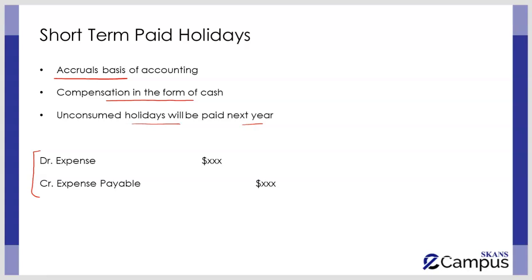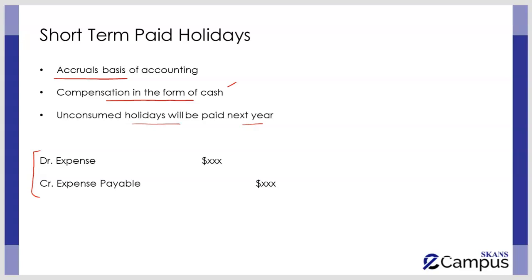Now, compensation in the form of cash, once again, is going to be paid to the employee after the year end. For example, in the current year, you were allocated a leave quota of 20 leaves. The employee availed only 18 leaves out of that. For the 2 days that are left, the employee is going to be given cash, but that cash is going to be given next year, when the company is sure that the employee is no longer going to avail those holidays. When you say that it is going to be paid next year, it means that it is going to be paid within 1 year from the time period in which the service is being performed. So automatically it is going to fall under the criteria of short-term paid holidays.